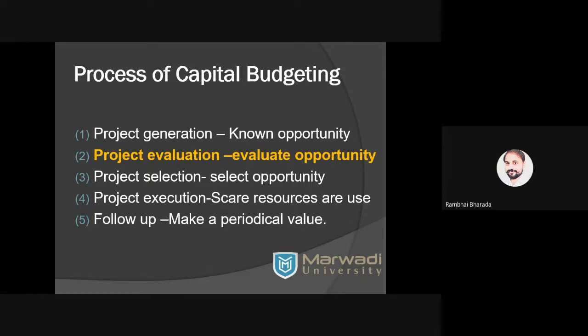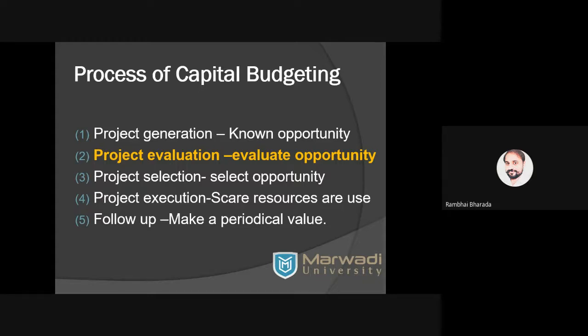Then, step number four, project implementation. Now we go for the investment, the actual spending of money for that particular option, for that particular objective. And lastly, step number five, follow up.